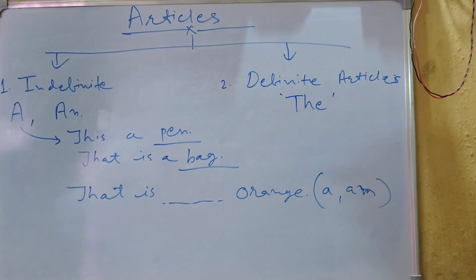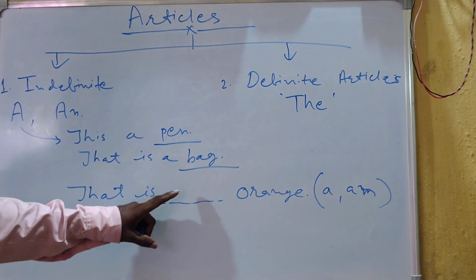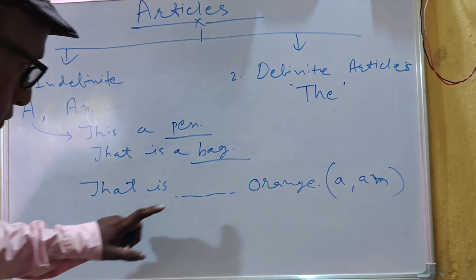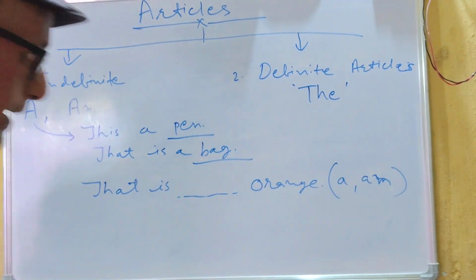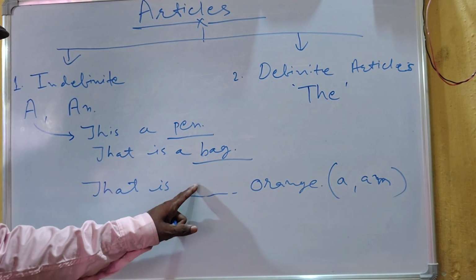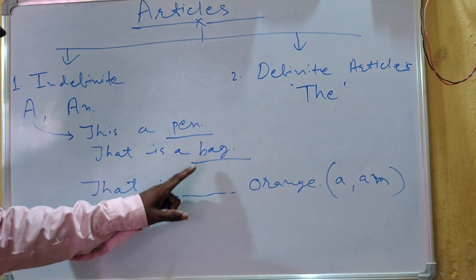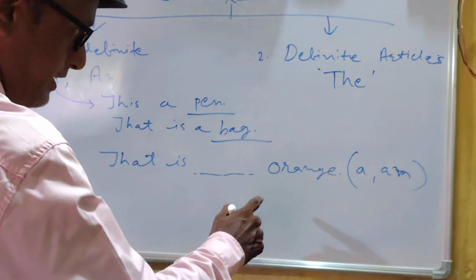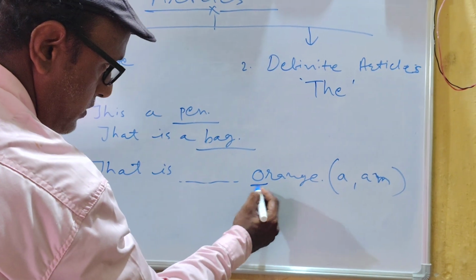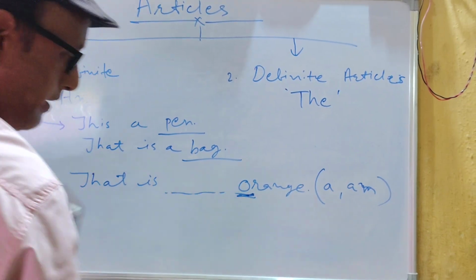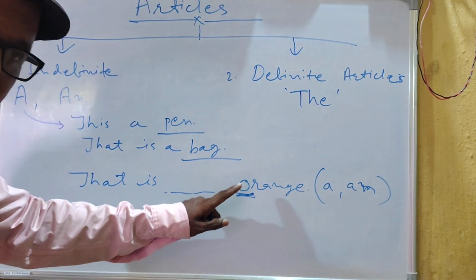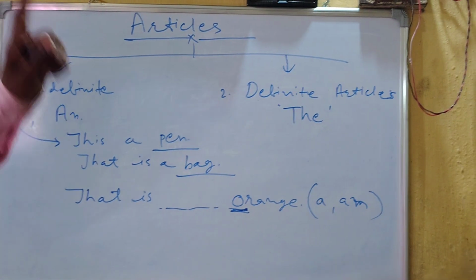Now tell me, how can you fill in the blanks? You will have to select between these two, A and AN. Will you use A here? No. If you use A, then the sentence will be wrong. Here what I see, the sound of a vowel comes up in the beginning of the word. Orange. O is one of the vowels.